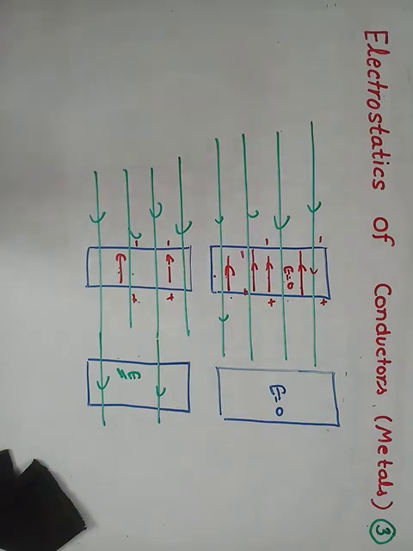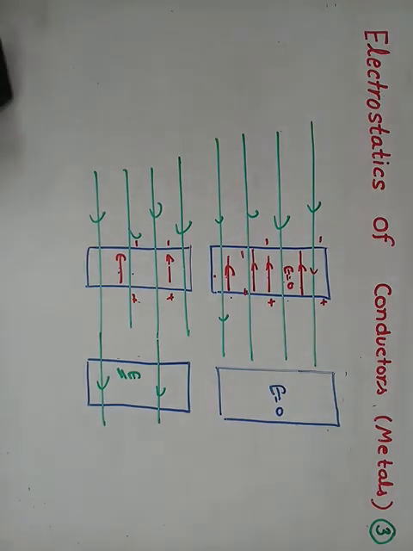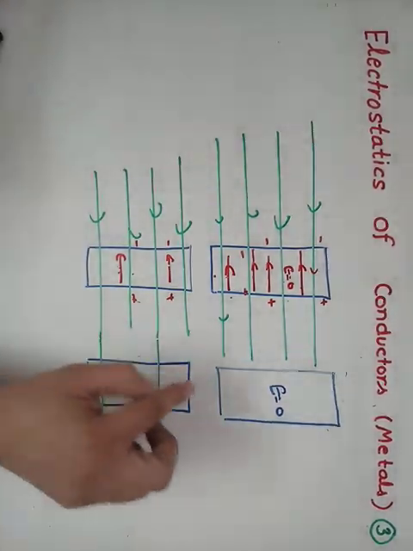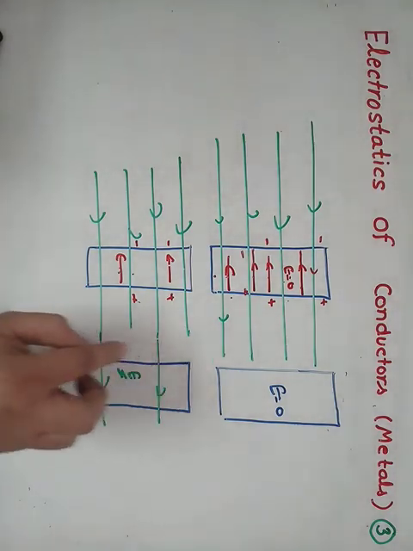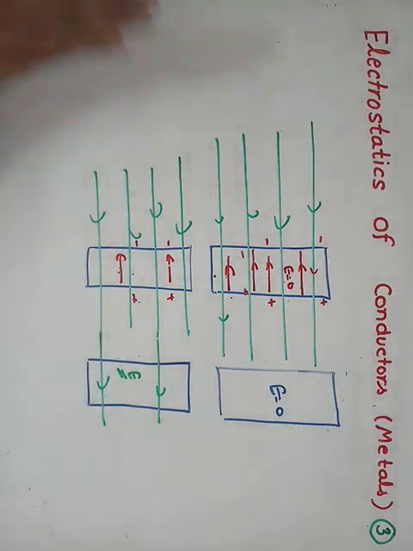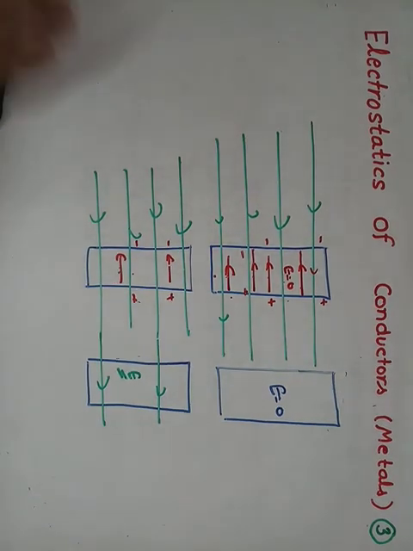This thing you have to keep in your mind: if you have placed two bodies, what will happen to the nature of the field lines inside it. That means all the electrons are not available here to come on the surface. Only some electrons approach the surface depending on the external field. The stronger the external field, the greater will be the charge resided on the surface. So this is the behavior.